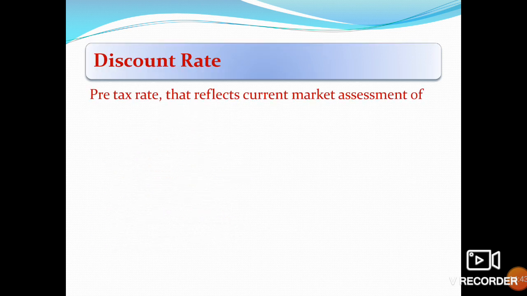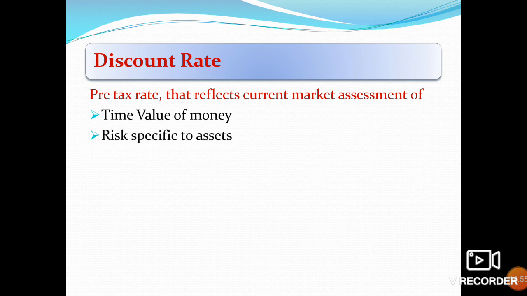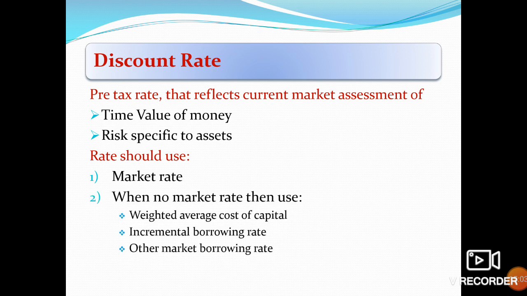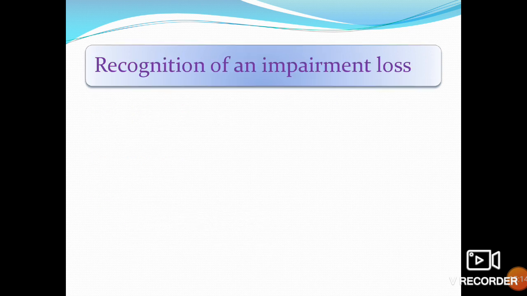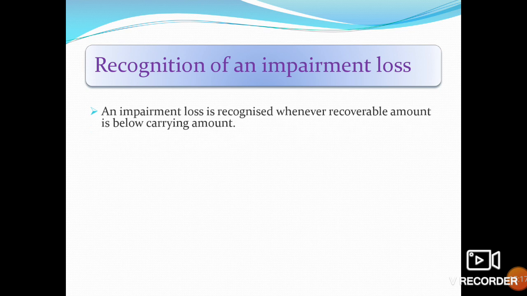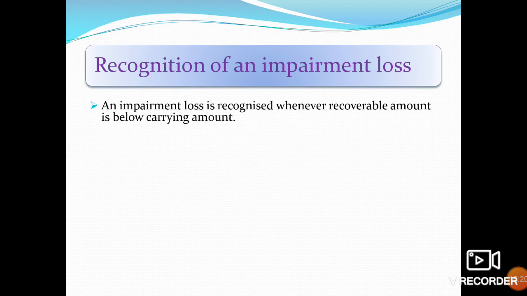Discount rate: a pre-tax discount rate should be used that reflects the current market assessment of the time value of money and risks specific to the asset. The rate should be the market rate, or when there is no market rate, then use the weighted average cost of capital of the company, the incremental borrowing rate of the company, or other market borrowing rates. Recognition of an impairment loss: an impairment loss is recognized when the recoverable amount is below the carrying amount.